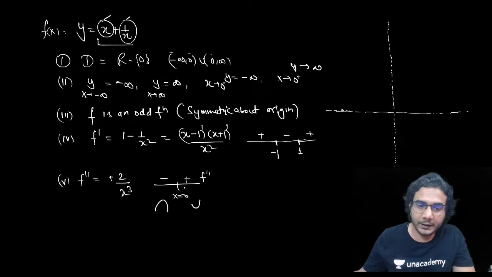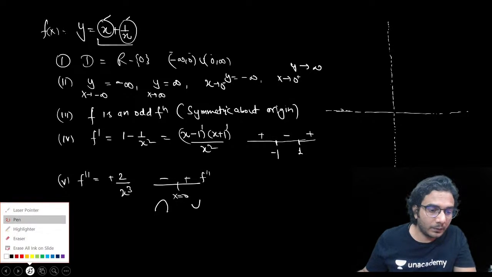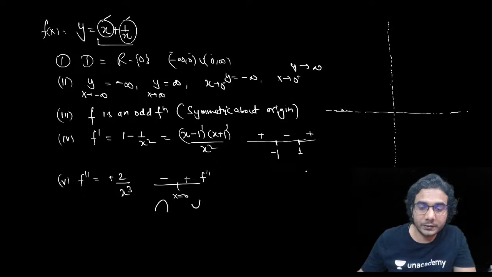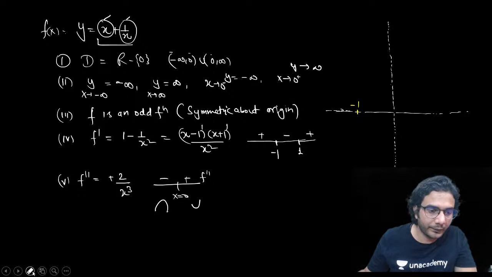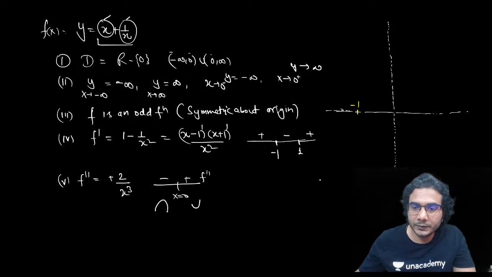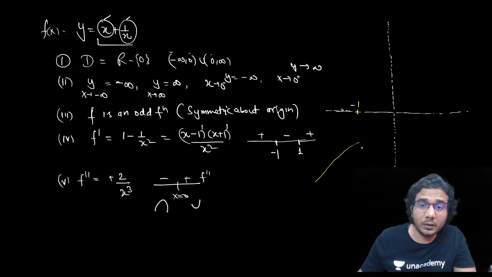All right, so now see, it is coming from minus infinity and it's concave down, and first it is increasing up to minus 1. So minus infinity to minus 1 is like this. Let me plot some more correct graph. All right, so it is coming like this, increasing, concave down. Then at minus 1, it is going to have a maxima, local maxima, because after this it is going to decrease. So it will decrease, and when x approaches 0 minus, it is going to minus infinity, right?